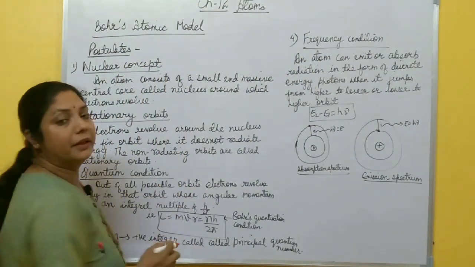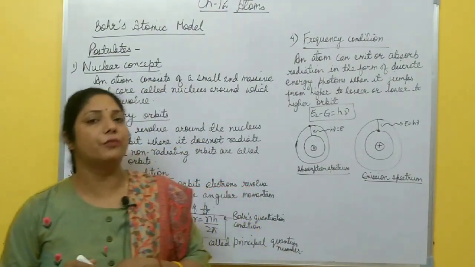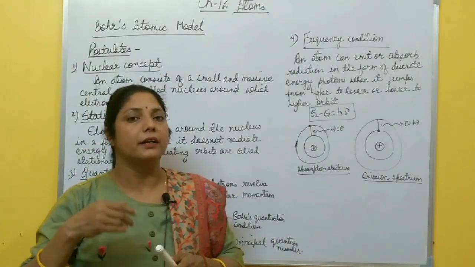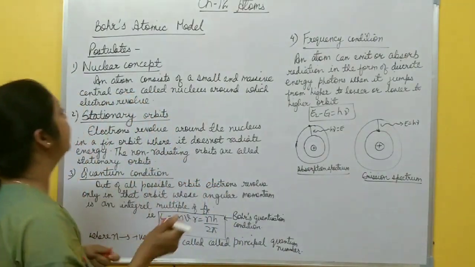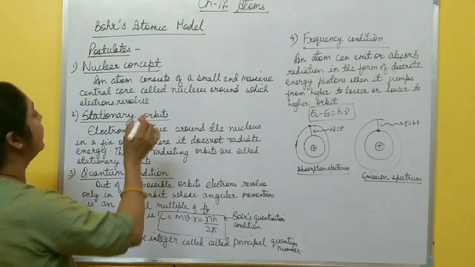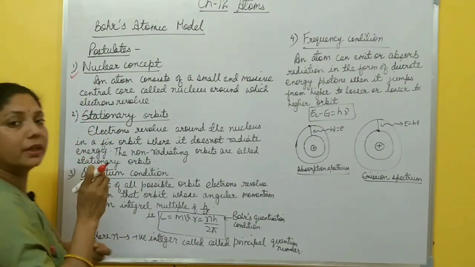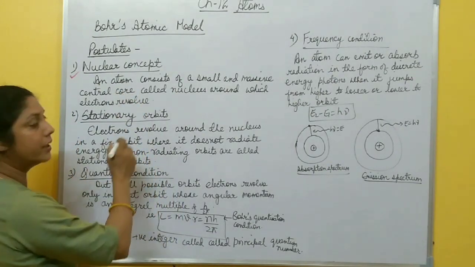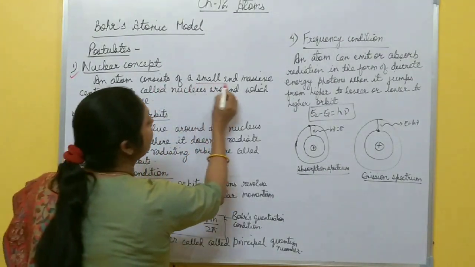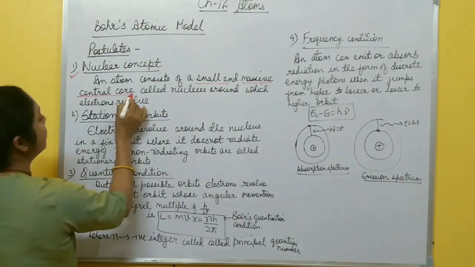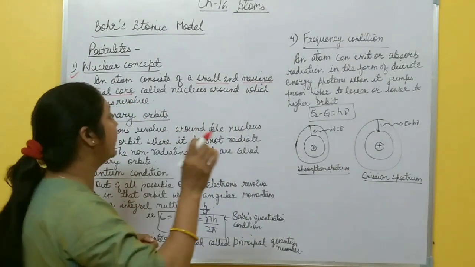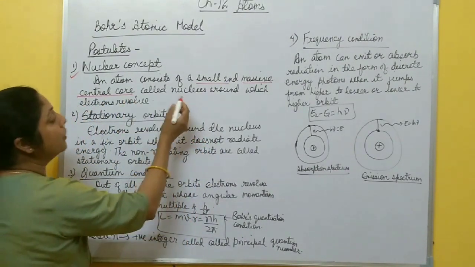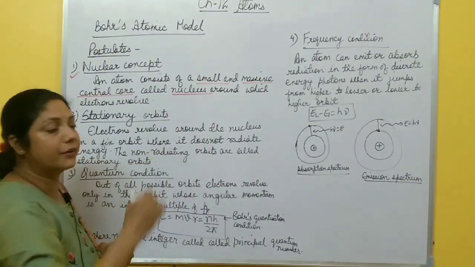Now, Bohr's atomic model. After Rutherford's nuclear model of an atom, Bohr proposed an atomic model for the spectra emitted by atoms, especially the hydrogen atom. The different postulates of Bohr's atomic model are: number one, the nuclear concept. This nuclear concept was also given by Rutherford's alpha scattering experiment. According to this concept, an atom consists of a small and massive central core where all the positive charge is located and the whole mass of the atom is concentrated. That central core is called the nucleus, around which the electrons revolve.